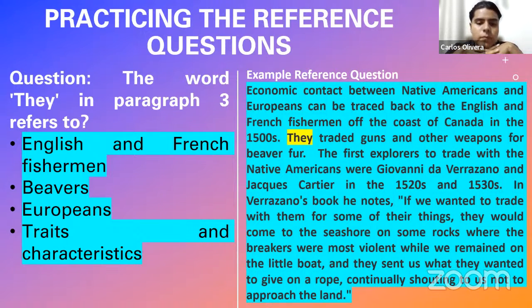Now we have some options here. In this case, by the way, the word they is highlighted. This is also going to happen on the exam. The word that they always ask you about in the vocabulary questions and reference questions is always highlighted. So don't worry. When we practice tomorrow or the day after, all the questions like this one will give you the advantage of having the word highlighted, for you to locate it easily. Now, the word they in paragraph 3 refers to English and French fishermen, beavers, Europeans, or traits and characteristics.